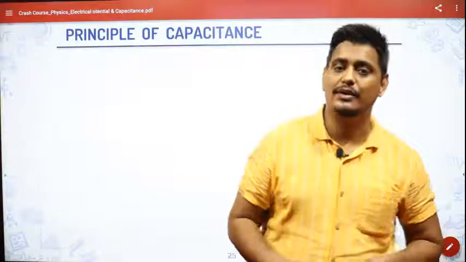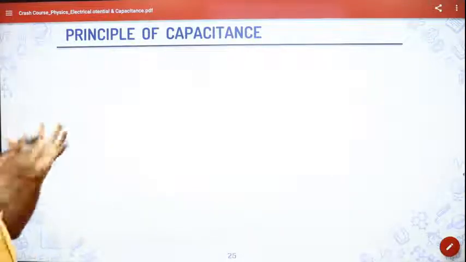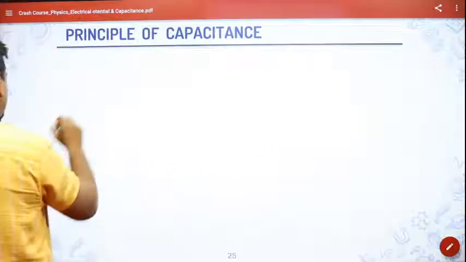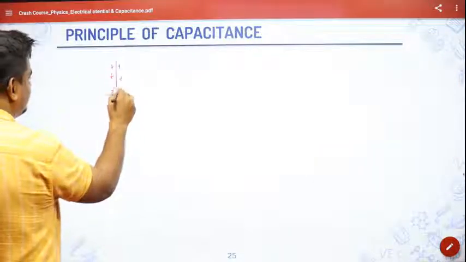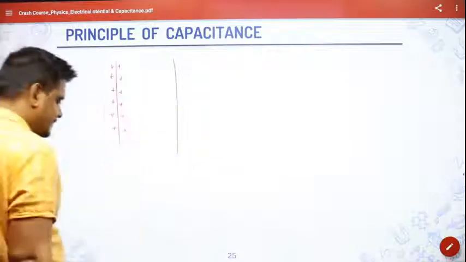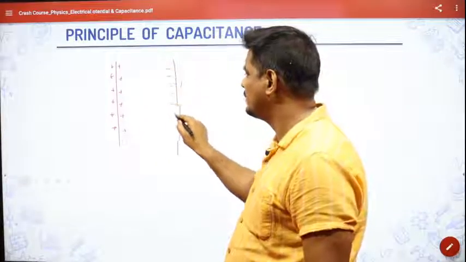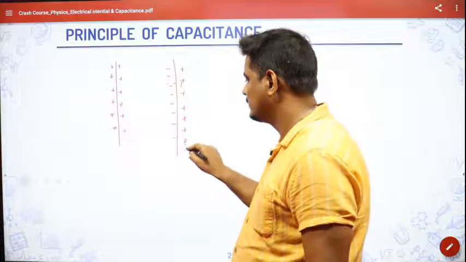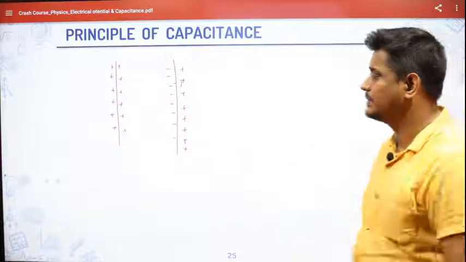You know very well by now that capacitors are used to store charges. So the principle will definitely be to store more and more charge. Now, how can capacitance increase? A simple thing I'll tell you. If I have a positively charged plate and it is brought near a neutral plate, what would happen? The neutral plate will have some negative accumulation of charges on this side, and on this side it will have positive accumulation of charges. Net charge will be the same, but negative will go on one side and positive towards the other side.